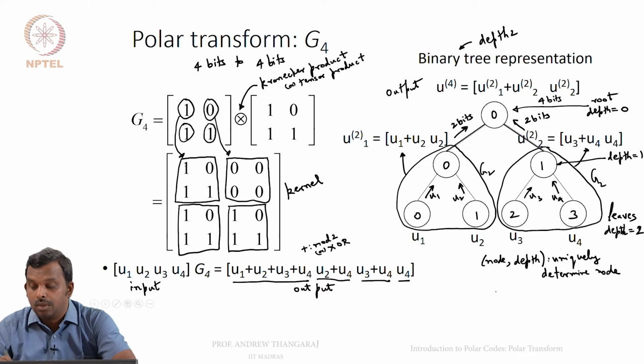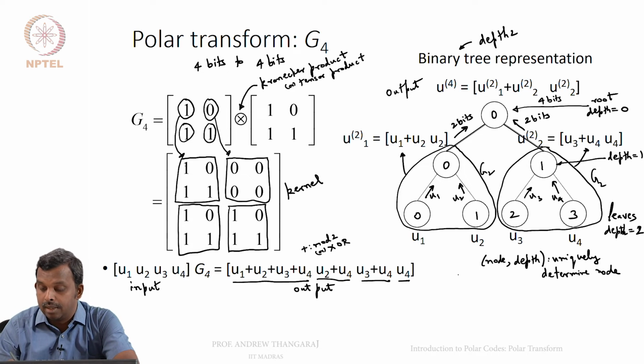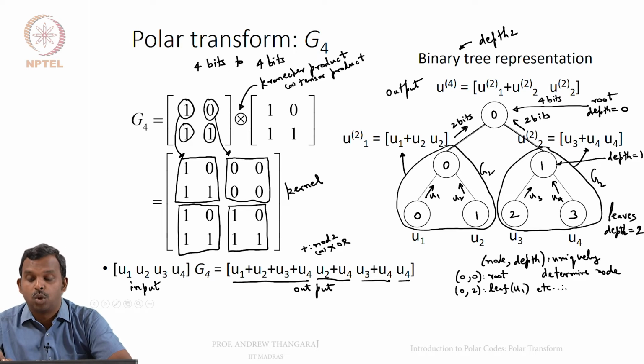That is important. So, for instance, 0, 0 is the root, 0, 2 is the leaf, the leaf on the leftmost side, the leaf that has U1, etc. This is something important to know as well.